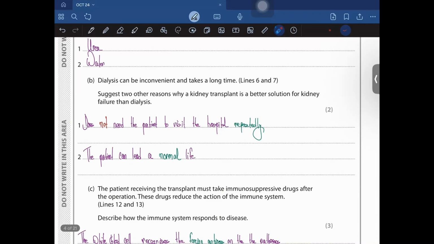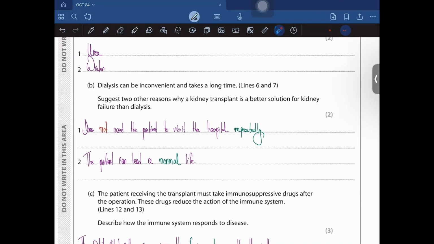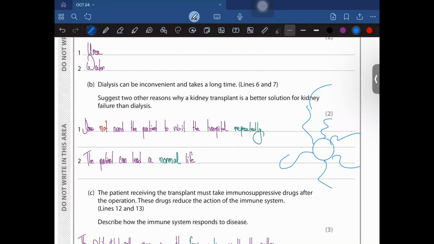So basically, suppose that this is a pathogen, right? And there are these antigens, as I said. Antigens are cell markers that could be found on cells. Now our white blood cells can recognize these antigens on the pathogen. And we have a type of white blood cell known as lymphocytes, and lymphocytes are responsible for producing antibodies.